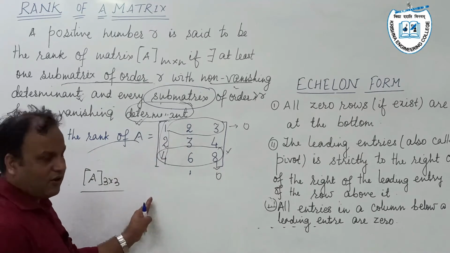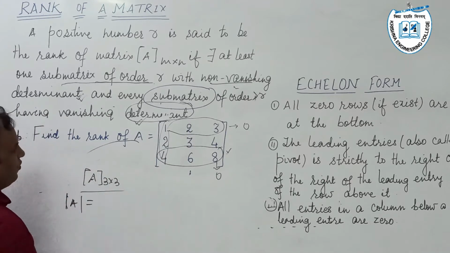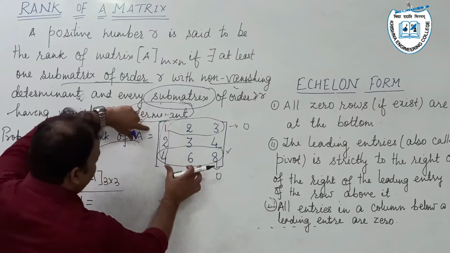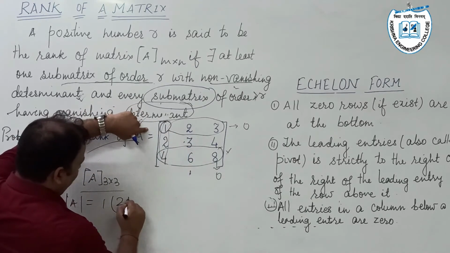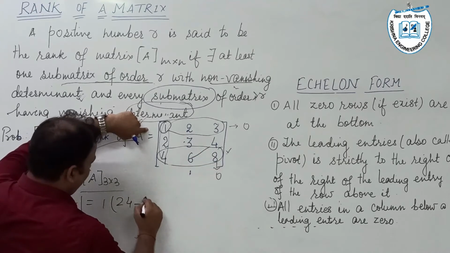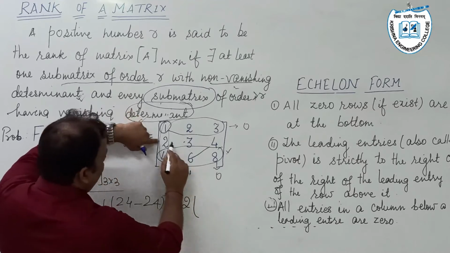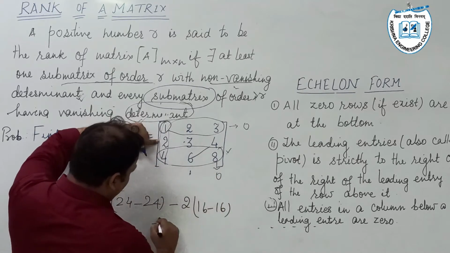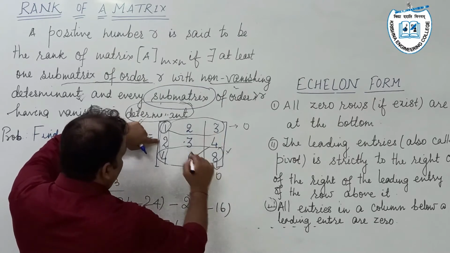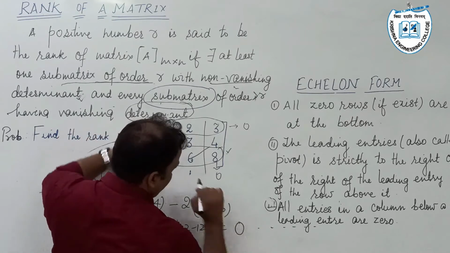Let's find out the determinant of this matrix. Determinant of A is equal to 1 into (3 into 8, 24, minus 6 into 4, 24), minus 2 into (2 into 8, 16, minus 16), plus 3 into (12 minus 12), that is equal to 0.